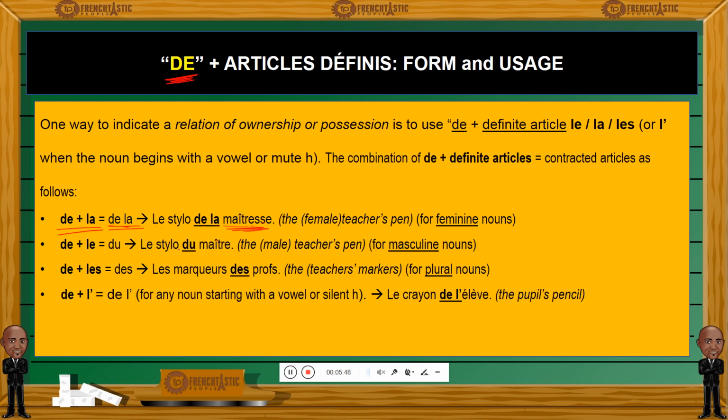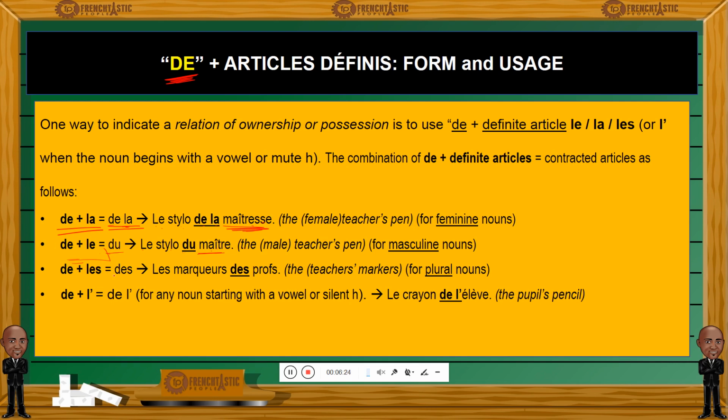Next, le stylo du maître. Le maître is a male teacher, and we use du because du is a contracted form of de plus le. De le becomes du. So you will not say le stylo de le maître. Whenever you see de le maître like this, of the teacher, but we use le this time because the teacher is male, you will have to contract these two and get du instead. So le stylo du maître, the pen of the teacher.